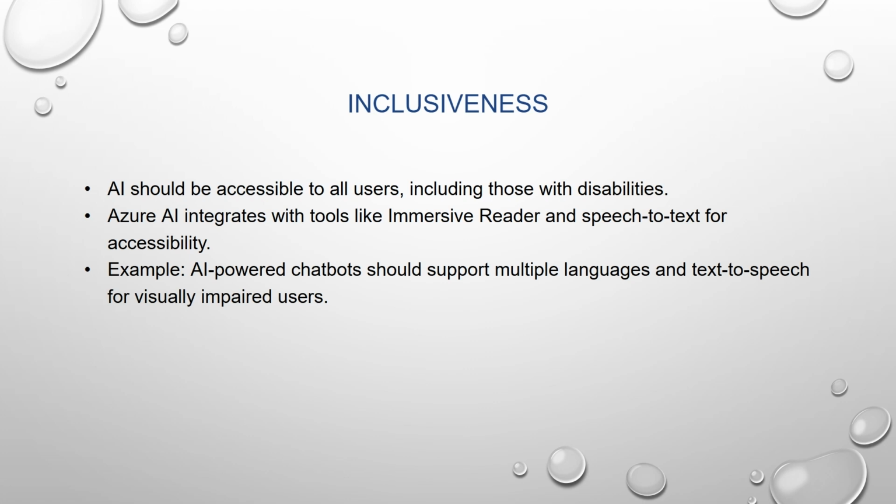Then another is the speech to text feature. A person with a hearing disability can read the text if the speech is converted to text. So that is what inclusiveness is. Everyone should be considered in an AI solution. For example, AI-powered chatbots should support multiple languages and also text to speech for visually impaired users.